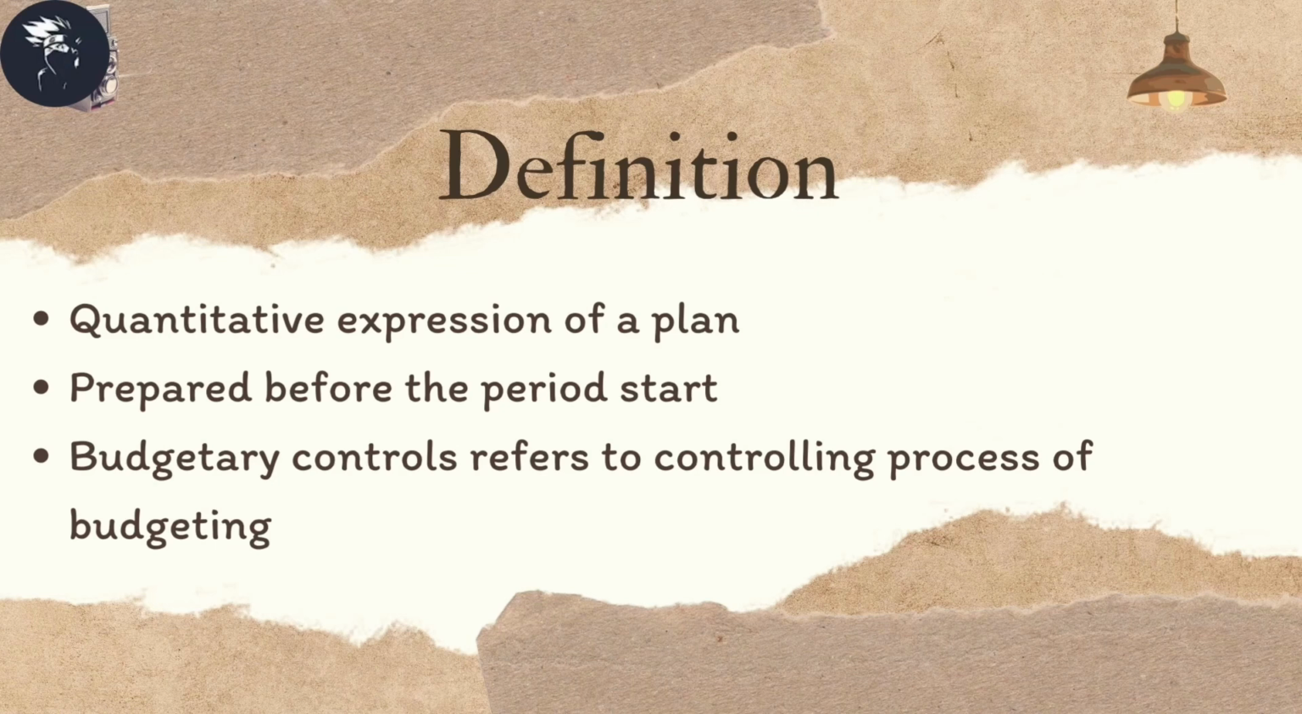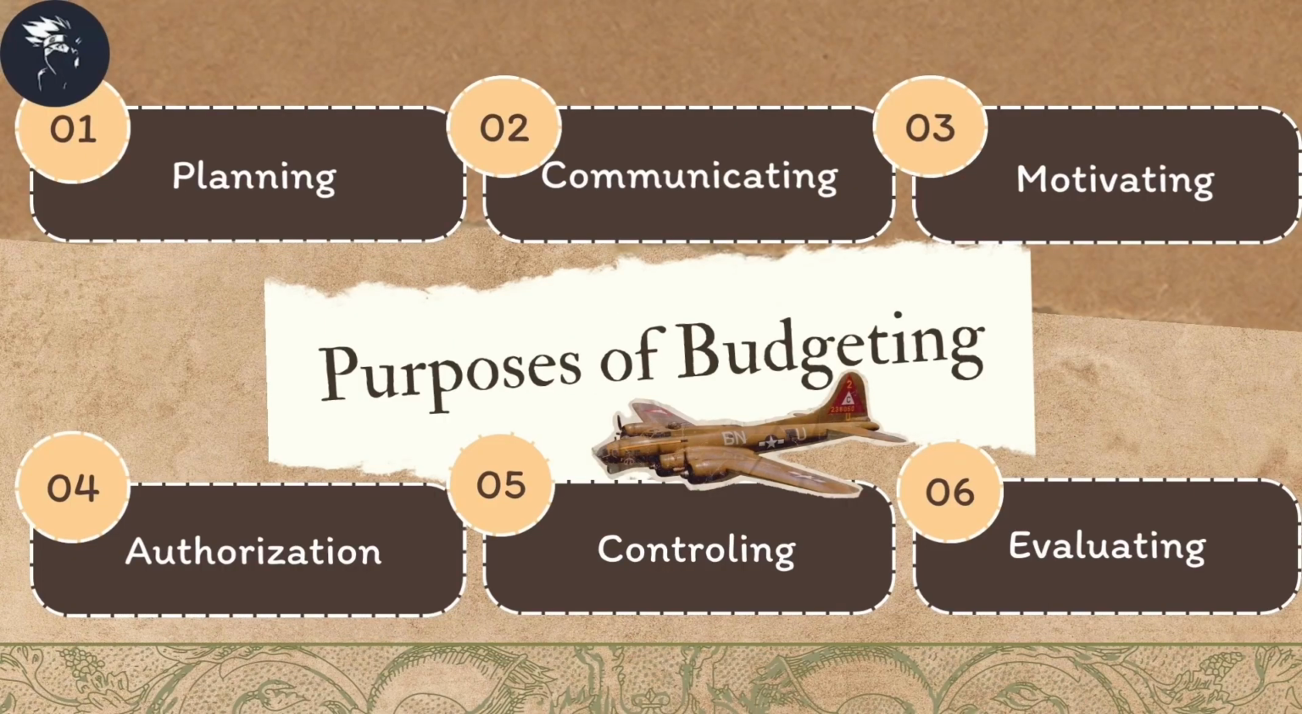Budget is a quantitative expression of a plan in advance of a period to which it relates and also includes revenues, expenses, assets, liabilities, and cash flows. It will be prepared before the period starts and wait to be approved by the top management. And lastly, budgetary control refers to the controlling process of budgeting.